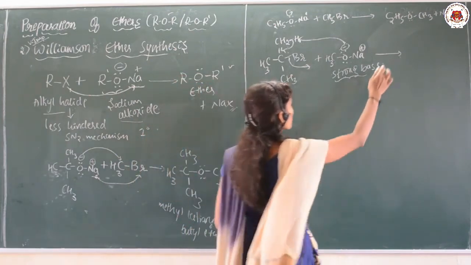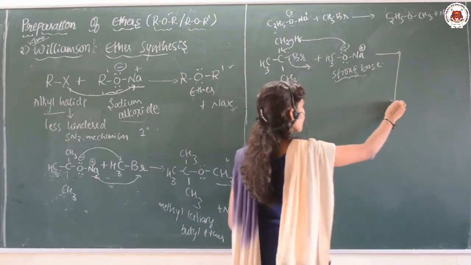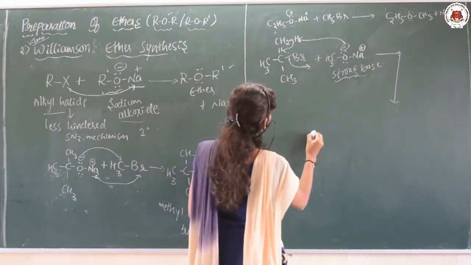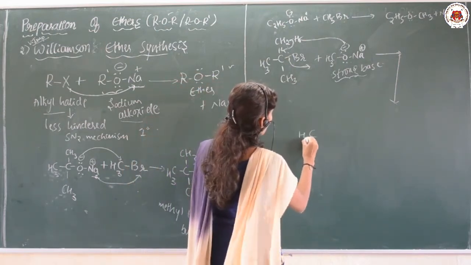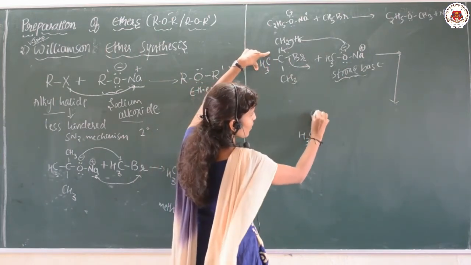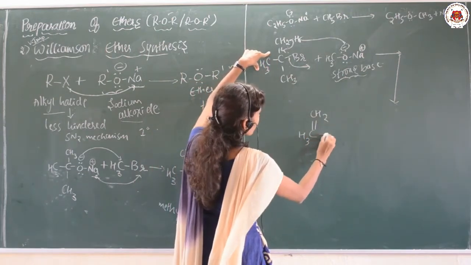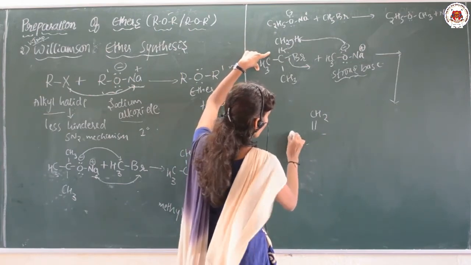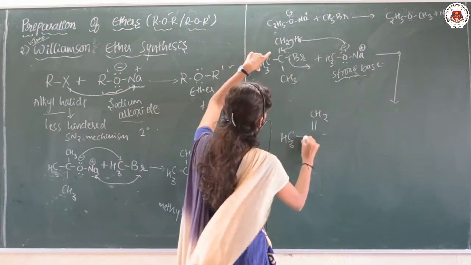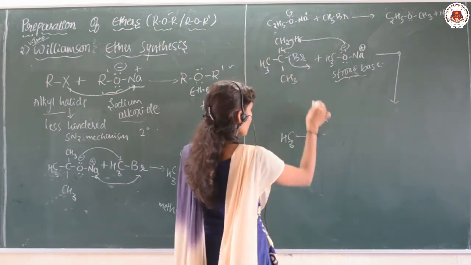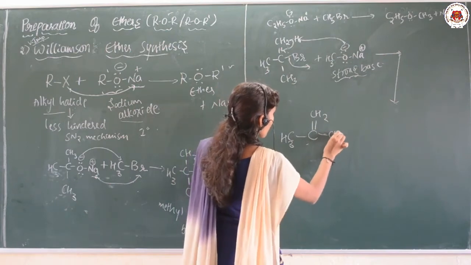So what will be our product? Just look at this here: CH3, and the bond is shifted here, a double bond. CH3, single bond C and double bond carbon, and Br is detached, so I will write it like this.